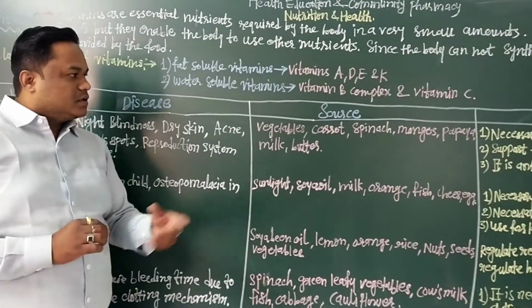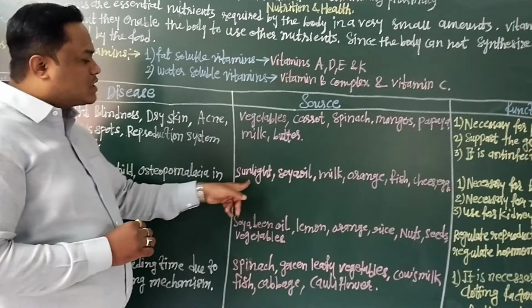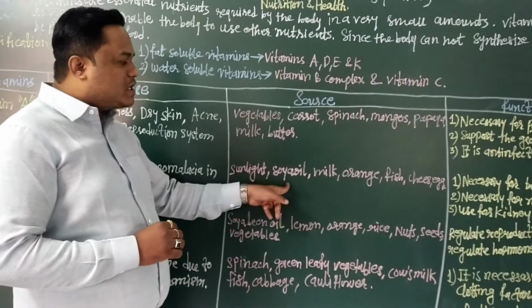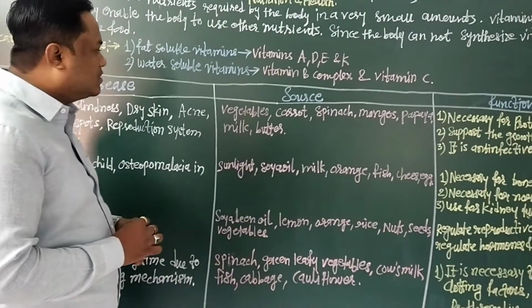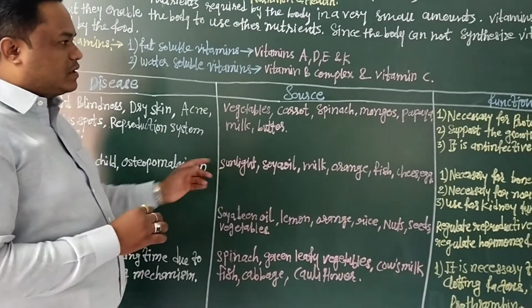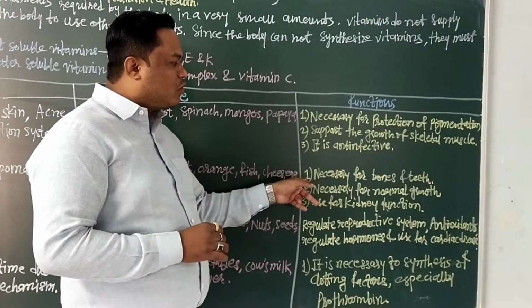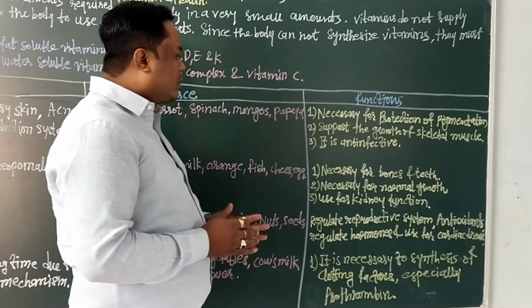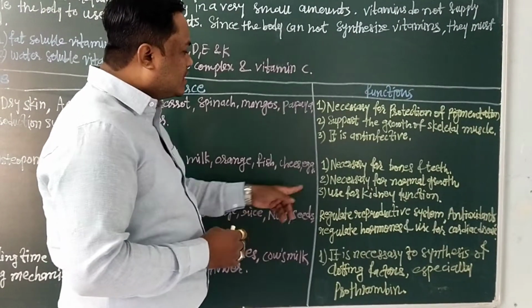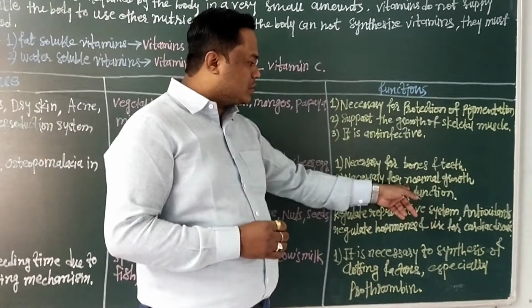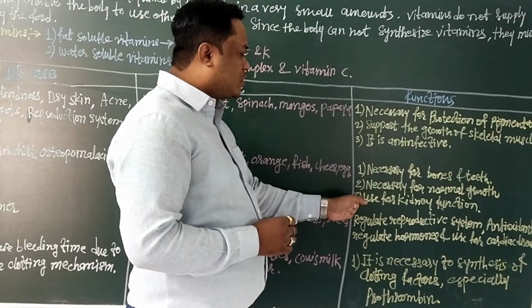Then next, what are the sources? The sources of vitamin D are, first sunlight, then soya oils, milk, orange, fish, cheese and eggs. Then we have to see the main functions of vitamin D. The first is that it is necessary for bones and teeth, because it increases the absorption of calcium and phosphorus in the bones and teeth. Second, it is necessary for normal growth, and third, it is used for kidney function. These are the essential functions of vitamin D.